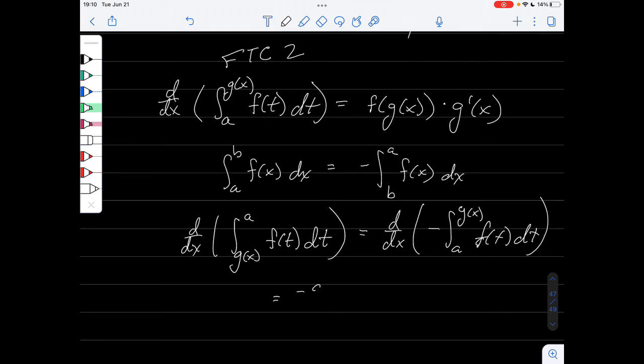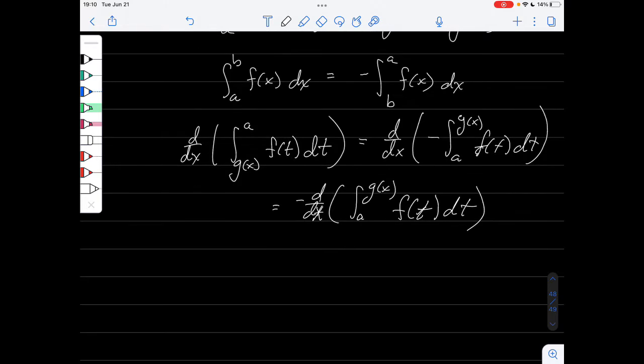So this is negative the derivative of the integral from a to g of f. And we know what this is by the fundamental theorem of calculus. So this is negative f of g of x times g prime. And this is pretty good. This is a really nice property.